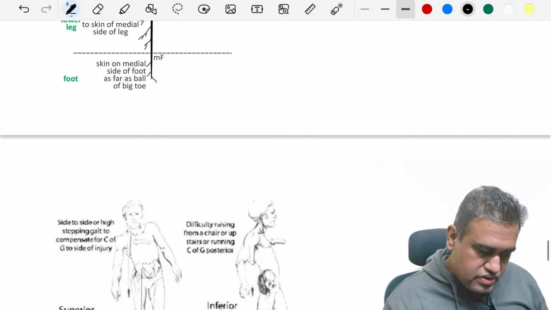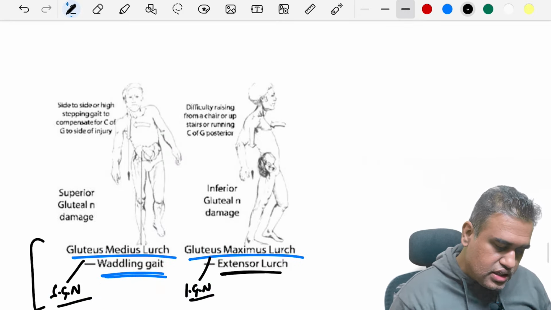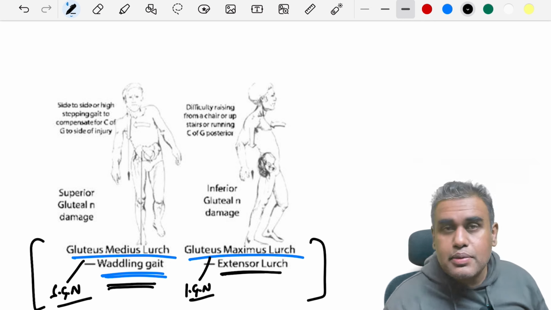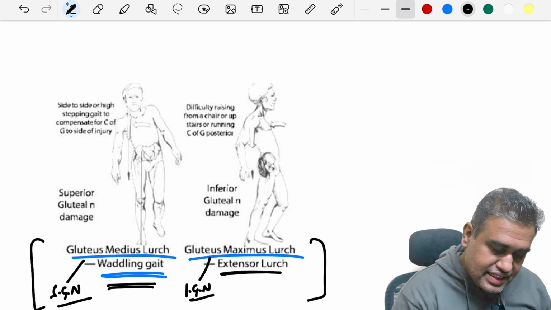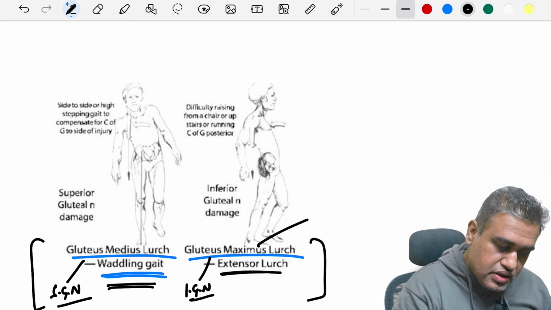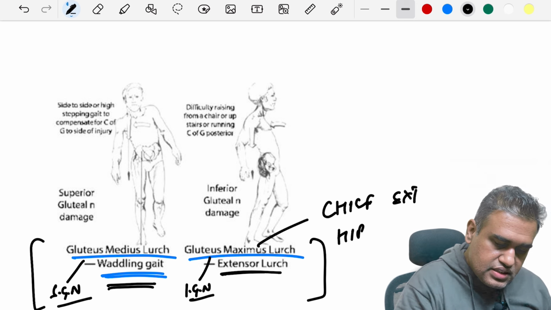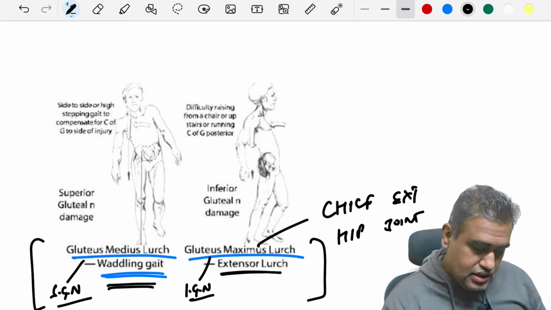Next, we have this flow chart for the femoral nerve. Here again we are showing the gluteus medius gait, that is known as waddling gait, and the gluteus maximus lurch is known as extensor lurch, because gluteus maximus, remember, is the chief extensor of the hip joint. It is the chief extensor of the hip joint, right?